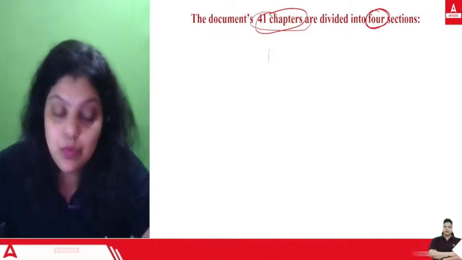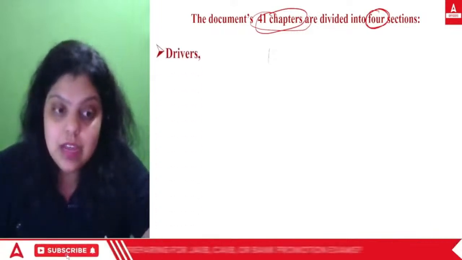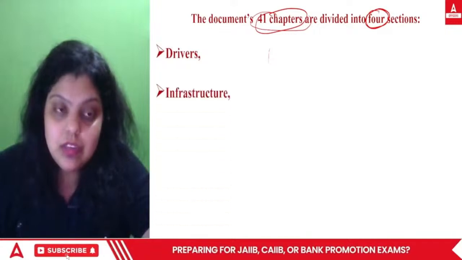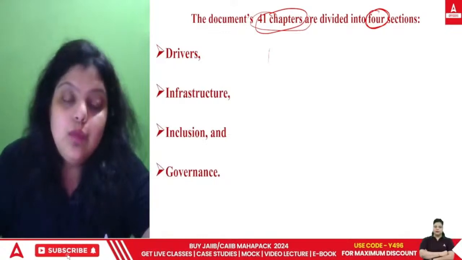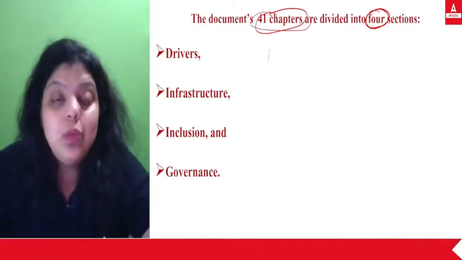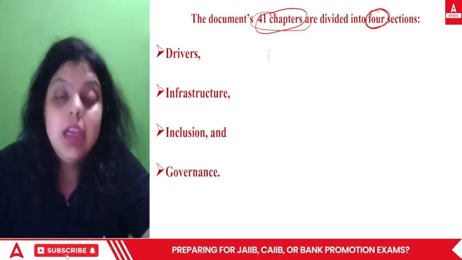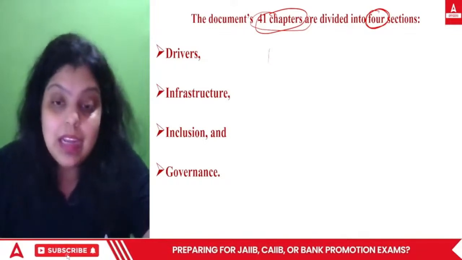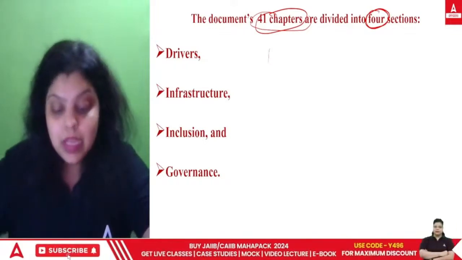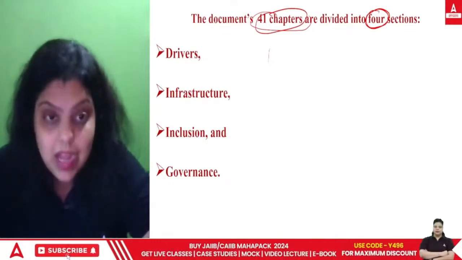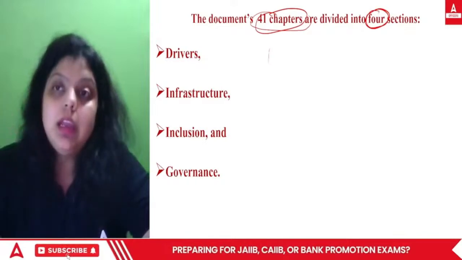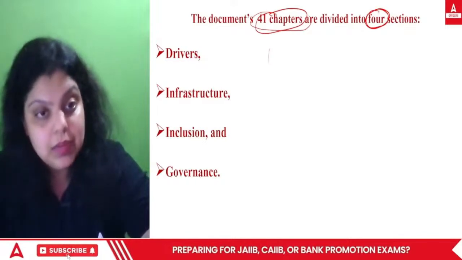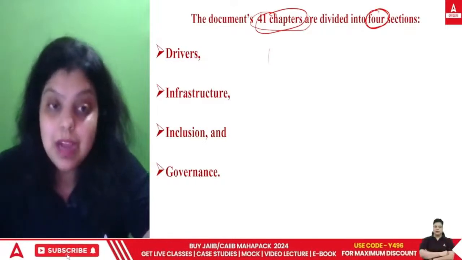How many sections are there? 4 sections. The first section is drivers, the second is infrastructure, the third is inclusion, and the fourth is governance. So these are the 4 sections of the 41-chapter National Strategy for New India document given by NITI Aayog. Now, till now, I have discussed 2 questions that are definitely going to be seen in the paper in the form of a one-liner question, a statement-based question, or filling the blanks. They can be asked.